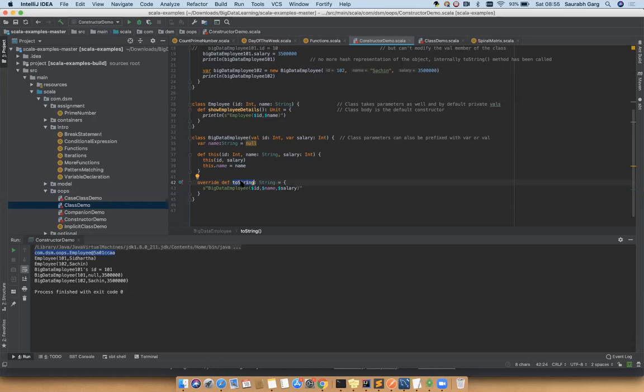You don't have to separately mention any function to print the content of the object. Rather, we always follow the toString function. We override the toString function and return the relevant information we want, and then that particular value will be used when you are calling the println function. We are calling println, passing an object to it, so in the backend, it will call the toString function. That is what we have done here.